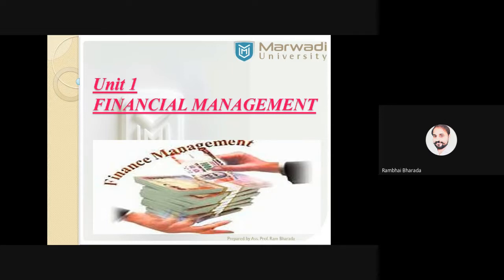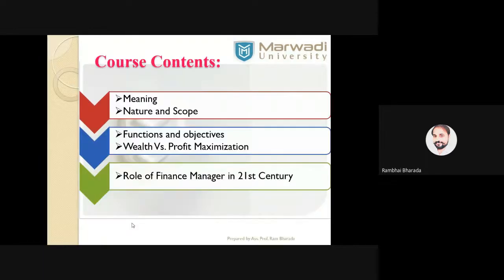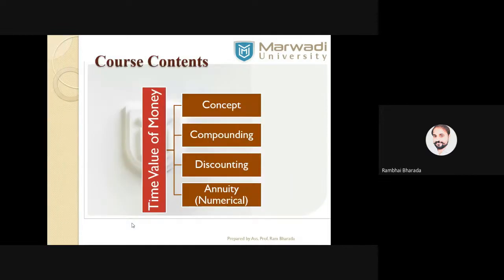In this video, I will try to explain unit number 1 very shortly. So you can call it a revision video of unit 1. Let me start. This entire unit is divided into two different categories. The first category has theoretical points: meaning, scope, functions, objectives of financial management, and role of finance manager in the 21st century. And the second part is time value of money.